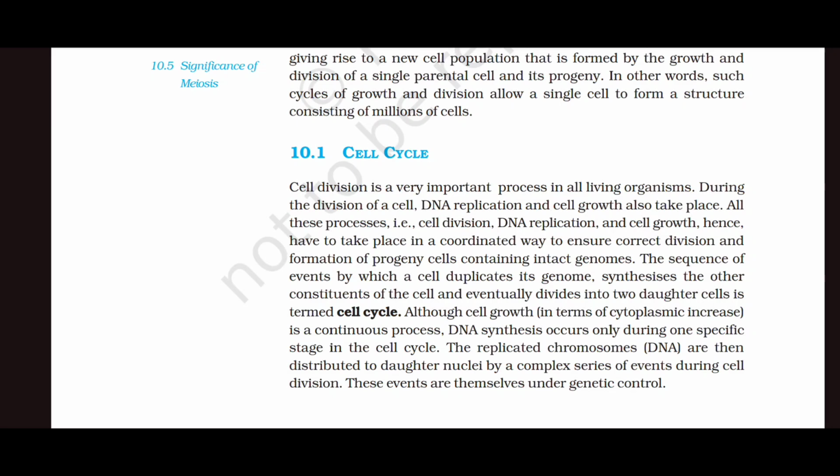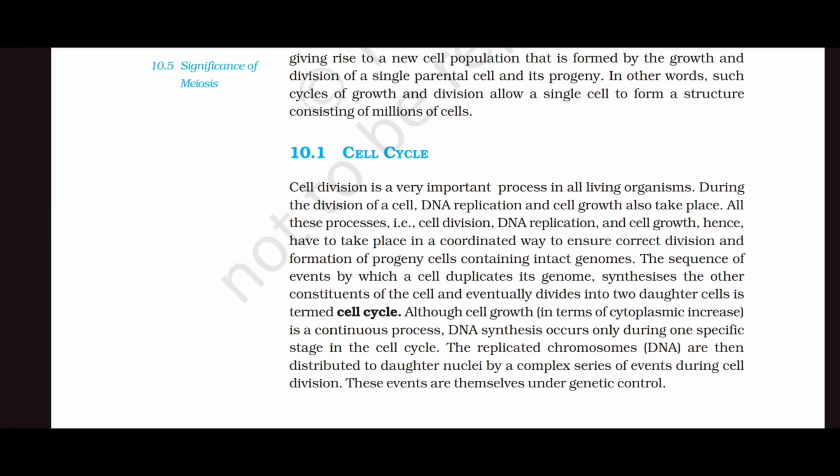During the division of a cell, DNA replication and cell growth also take place. All these processes, that is cell division, DNA replication and cell growth, hence have to take place in a coordinated way to ensure correct division and formation of progeny cells containing intact genomes. The sequence of events by which a cell duplicates its genome, synthesizes the other constituents of the cell, and eventually divides into two daughter cells is termed cell cycle.